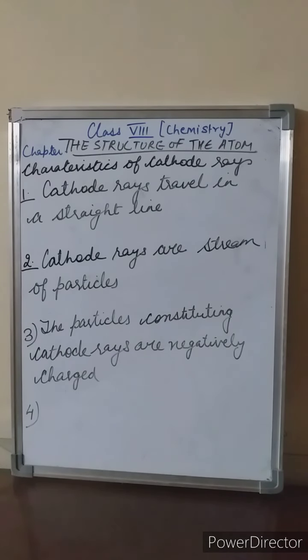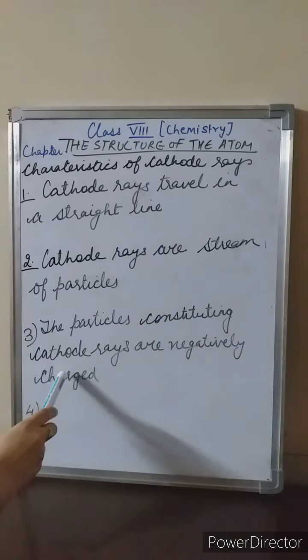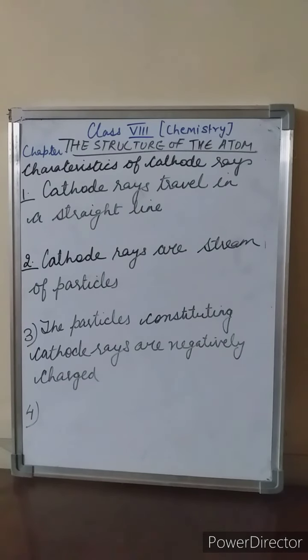Now we will learn the third characteristic. What is the third characteristic? The particles constituting cathode rays are negatively charged. How has it been proved? It has been proved by the fact that cathode rays bend towards a positive plate in an electric field.